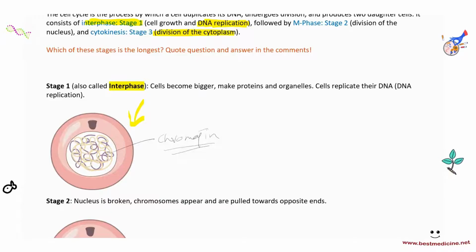Then you enter into stage 2. In stage 2, the nucleus will be broken so that the chromosomes come out, and the chromosomes also start to appear, so that you can pull the chromosomes to opposite sides of the cell.